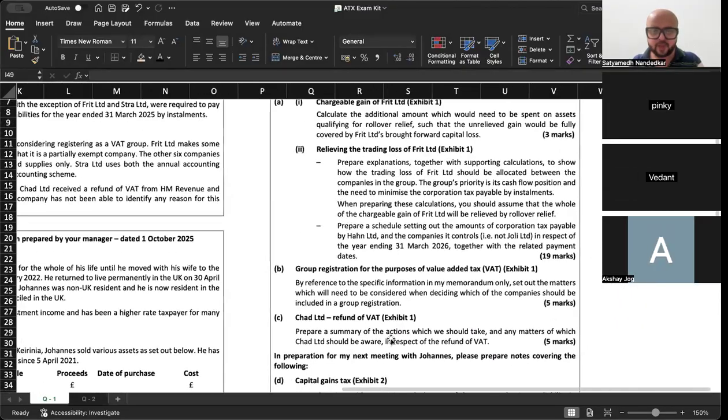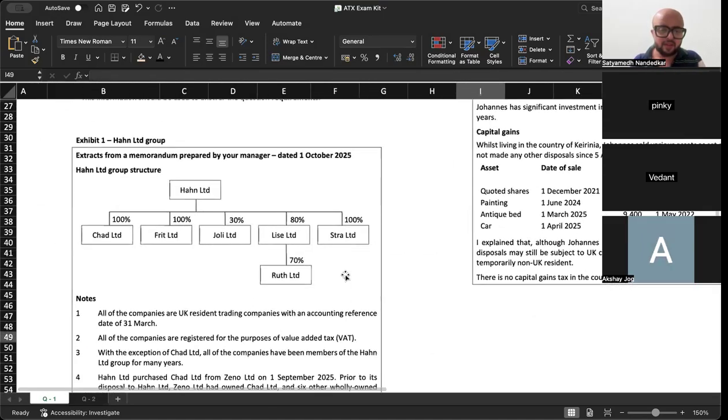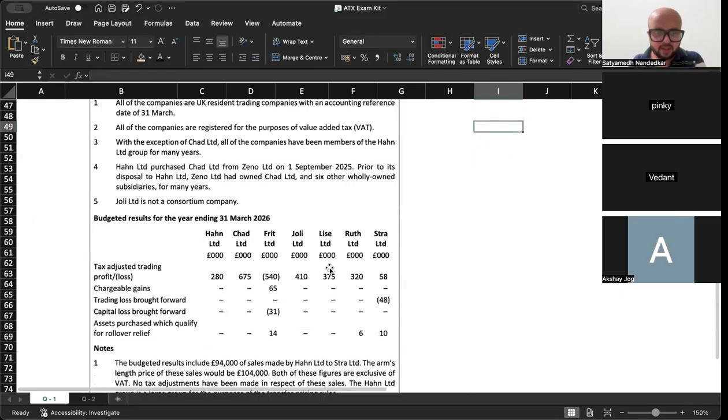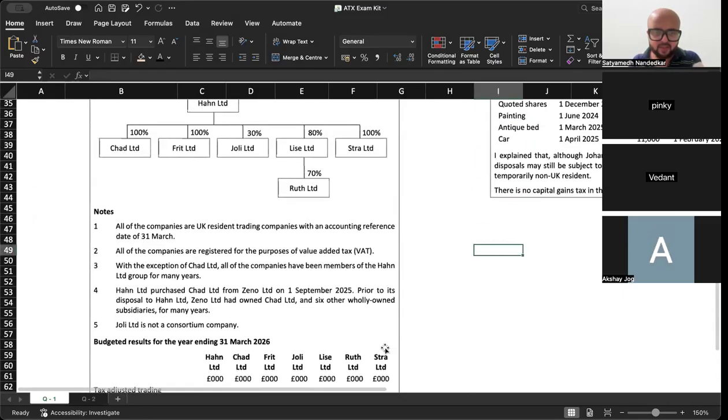Now, such that unrelieved gain would be fully covered by Frit Limited's brought forward capital loss. आपको ultimately क्या ensure करना है? Ultimately, what you have to ensure is that the entire amount is fully covered by Frit Limited's brought forward capital loss. Now, if you look at the structure here, what are the companies? Ruth Limited and Stra Limited.